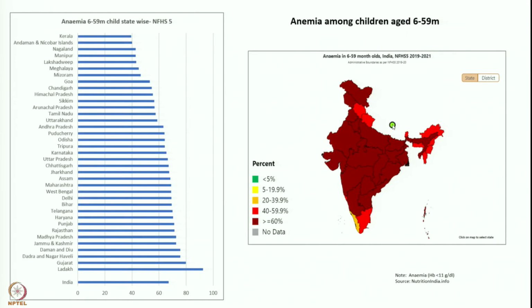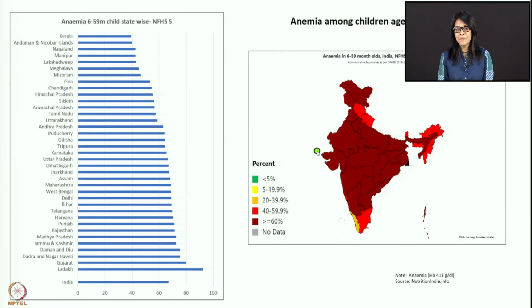When you look at the graph of India, you can see almost 60% children are anemic. So we want to make sure that nutrition counseling is very, very important. Almost 65% children anemic. Ladakh is almost reaching 90 to 92%.